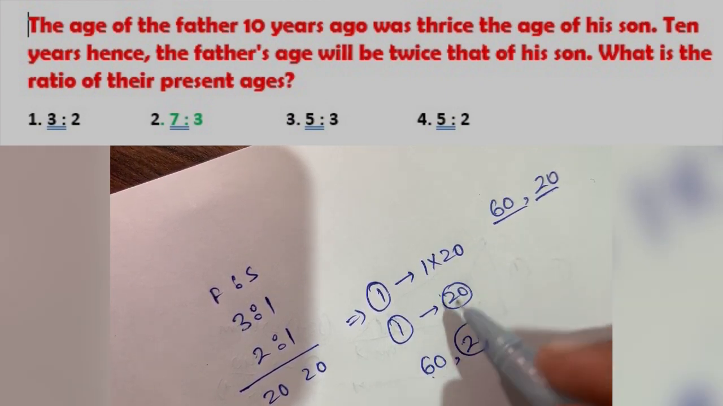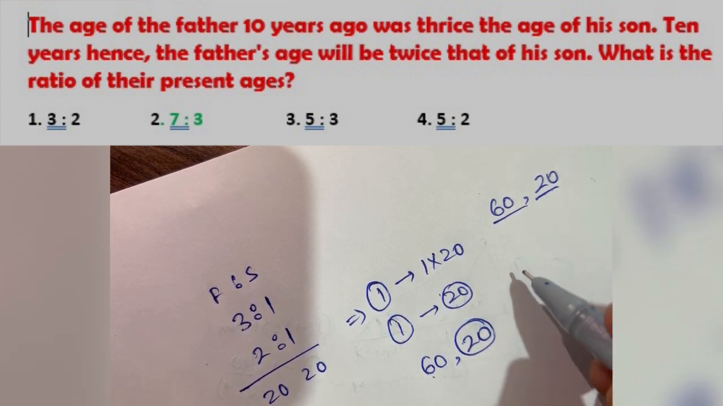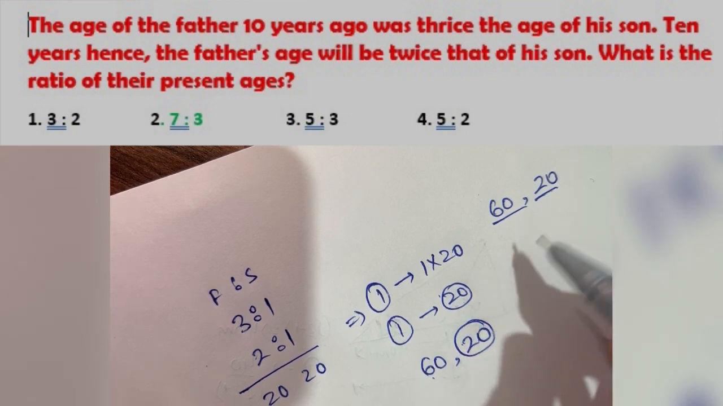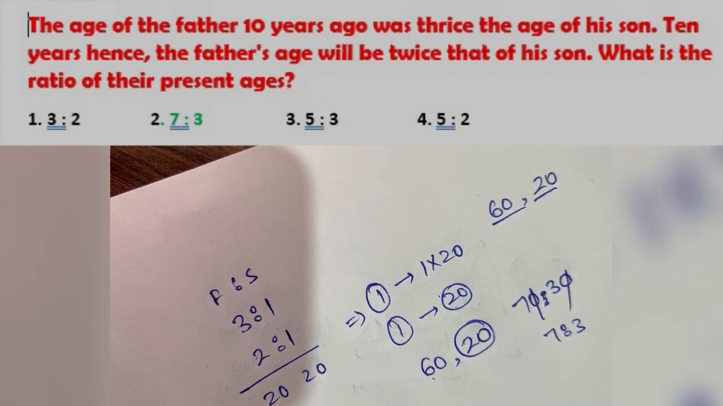So if we add 10 to both of them, then we will get the ages at present time. So it will be 70:30, so the ratio will be 7:3. So option B will be the correct option.